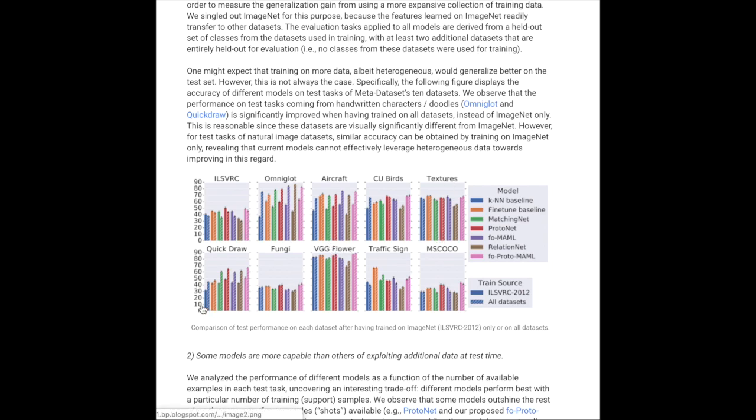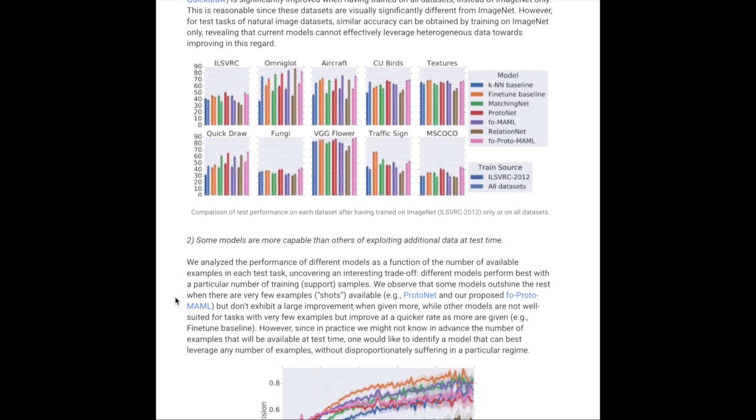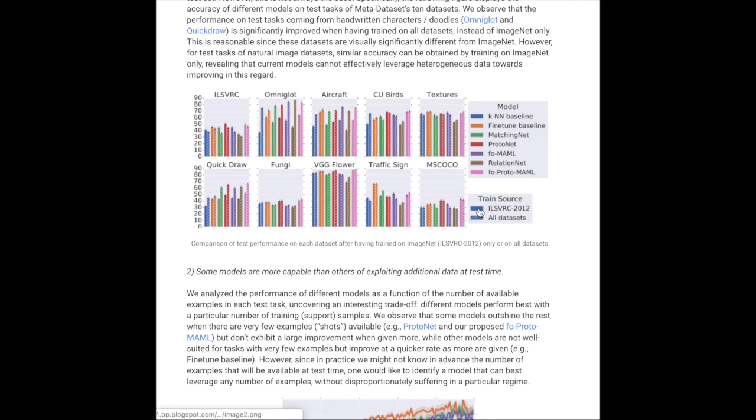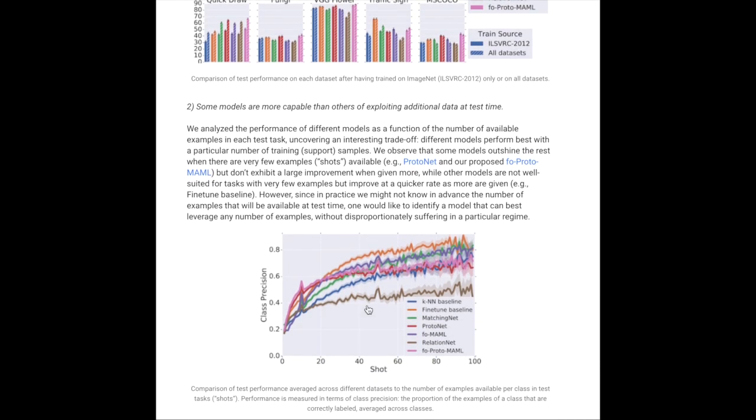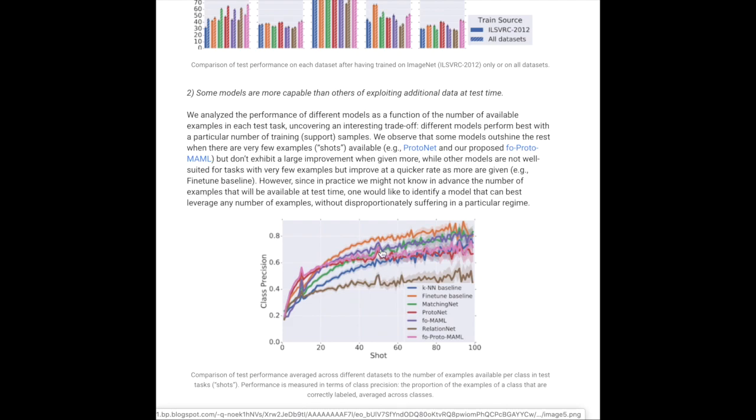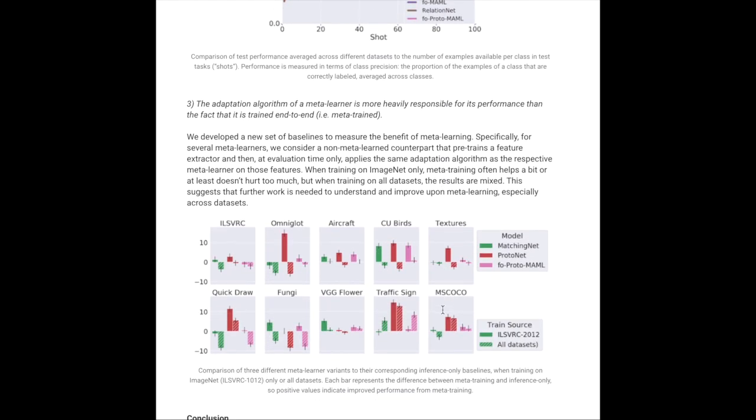Their early experiments show that meta-learners are not able to use this dataset better than simply transferring from ImageNet, and different algorithms benefit differently from additional data. Overall, the paper shows that most of these algorithms fail to utilize the diverse datasets and that few-shot learning still has a long way to go.